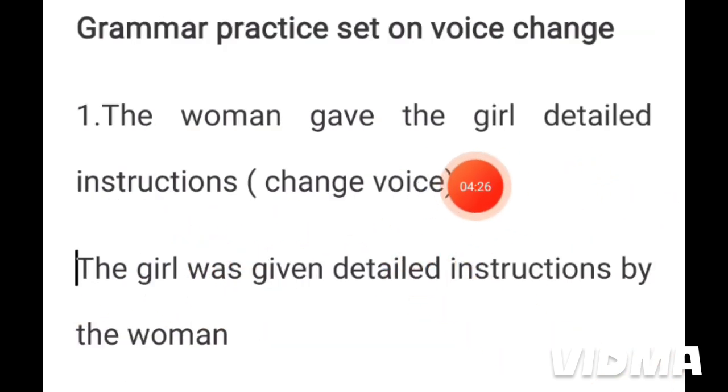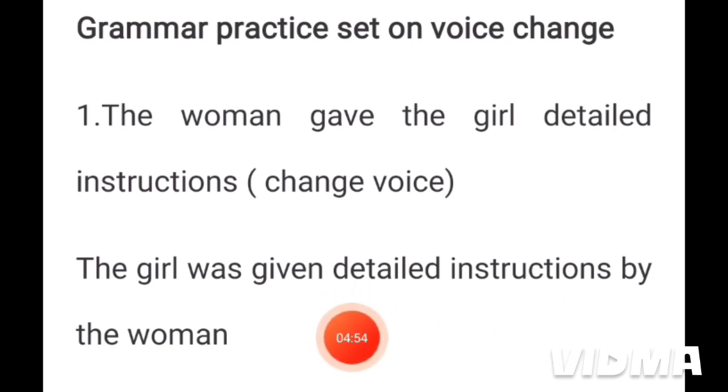Actually, here we have shifted this object, the girl, to the beginning of the sentence. The girl was given. Was is the auxiliary verb which we have to use in voice change. Given is the past participle form of the main verb give. The girl was given detailed instruction. We have kept this detailed instruction in the same position.